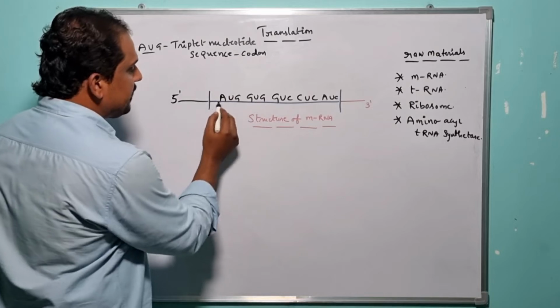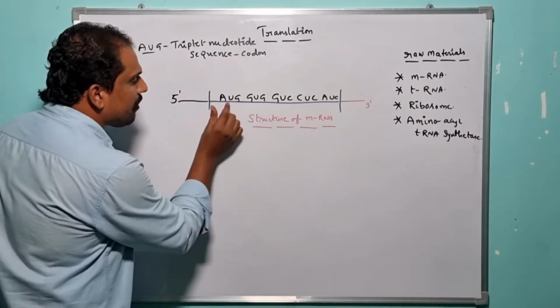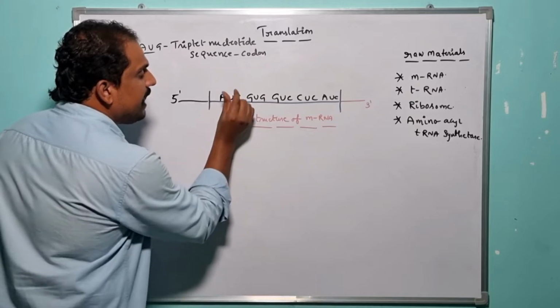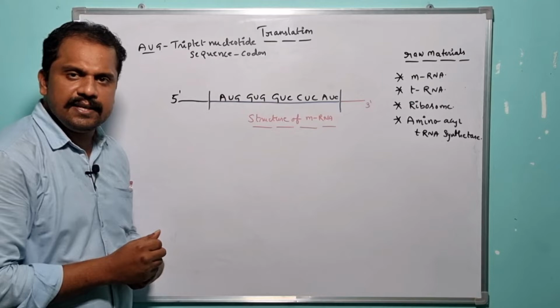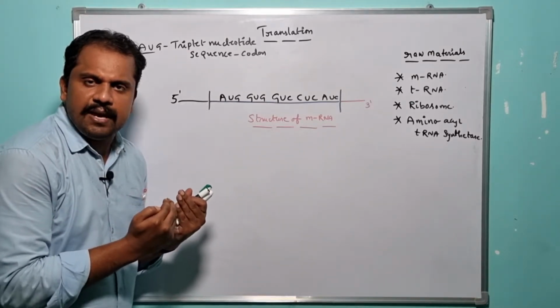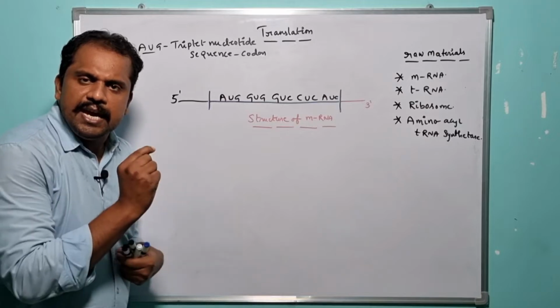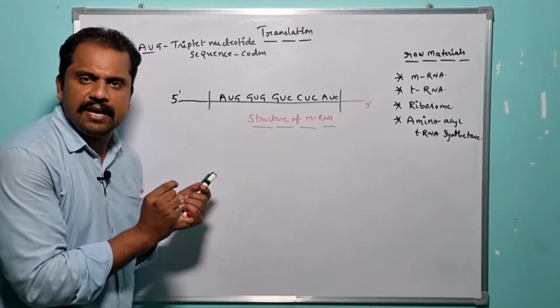So here the specific codon which is a part of the mRNA is very specific to one particular amino acid. As we all know, in nature there is an availability of 20 amino acids, right? So each and every amino acid which exists in nature is very specific to a single particular codon which is present in the mRNA.